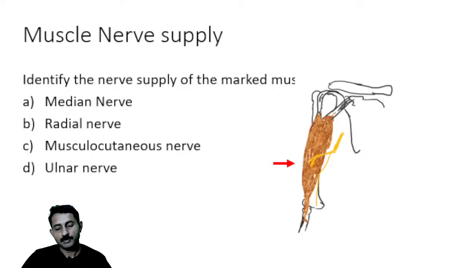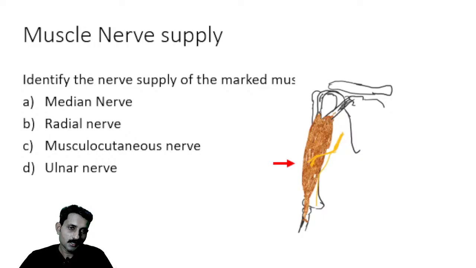So what is the forearm? Between the elbow joint and wrist joint, the entire thing is forearm. How many compartments are there in the forearm? We got an anterior compartment and a posterior compartment. What is the other name for the anterior compartment? Flexor compartment. All the muscles of the flexor compartment are supplied by median nerve, except two muscles, flexor carpi ulnaris and half of flexor digitorum profundus.